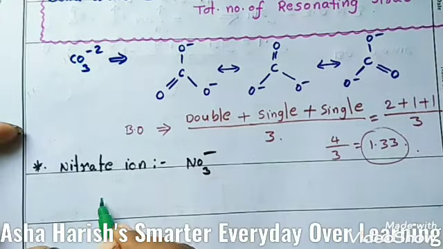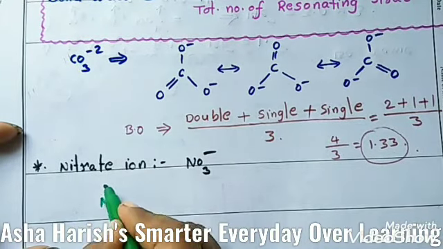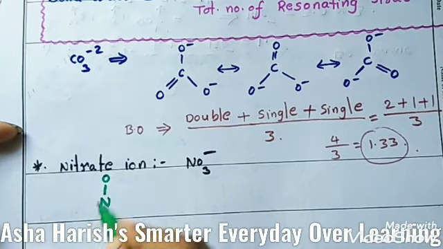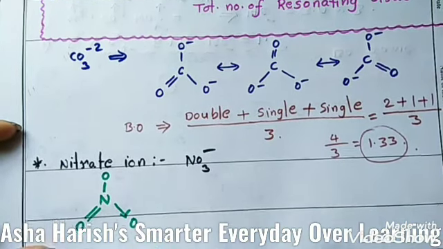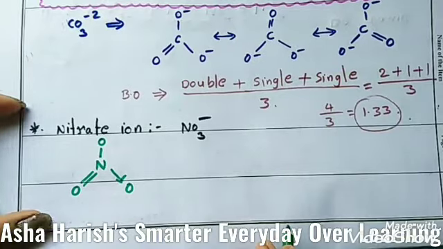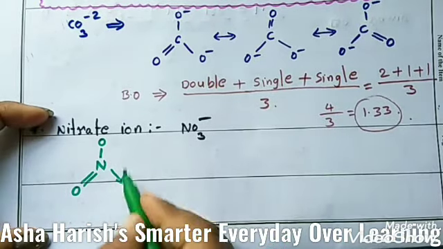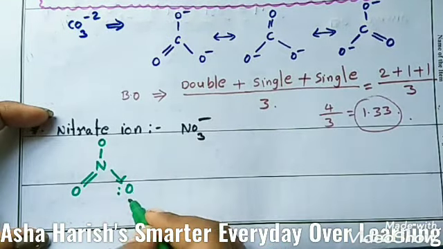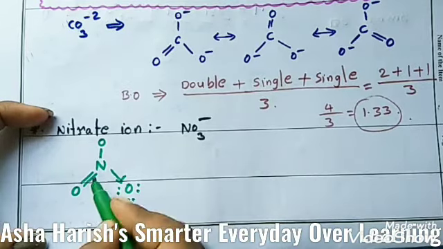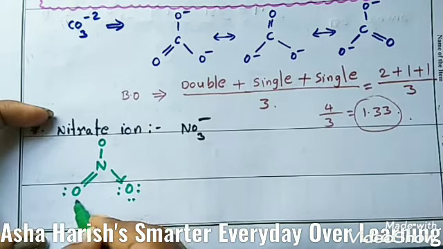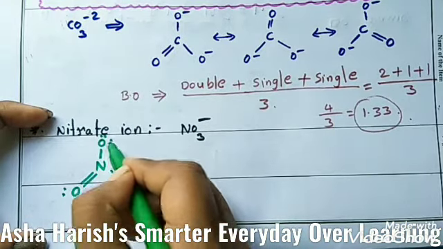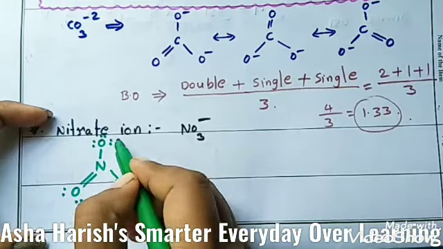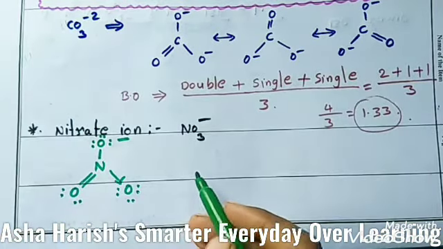First of all, here is nitrogen, then single bond O, double bond O, here is the single bond O. Here students you need to denote the lone pair of electrons also. Here are 3 pairs of electrons and here double bond is located, so only 2 pairs of electrons. Here only single bond, so 1, 2, 3, 4, 5, 6, 3 pairs of electrons with negative charge.